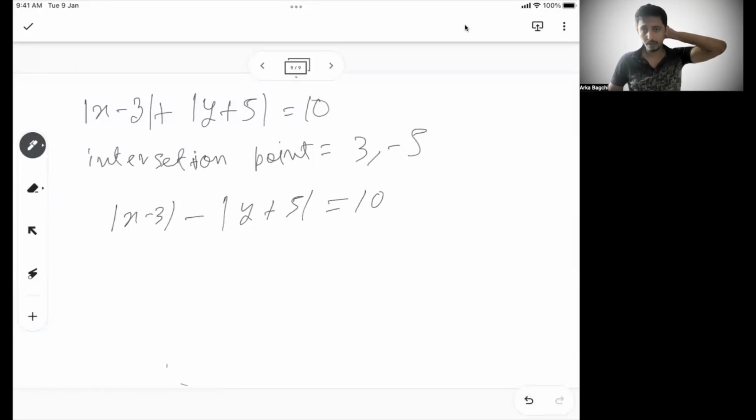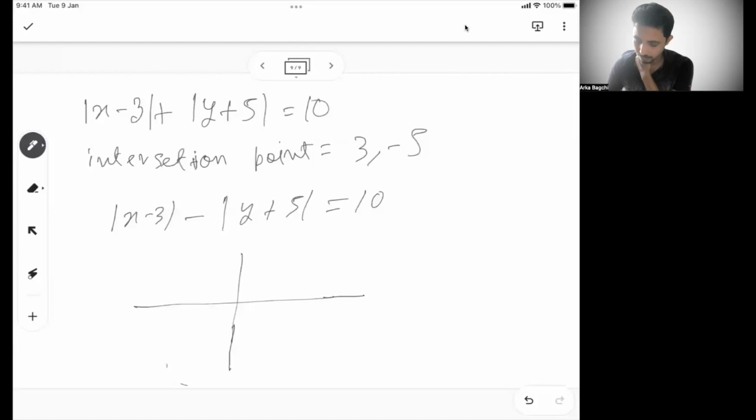Now you can understand how the graph will look like. x minus 3, so it will go 3 units to the right, and y plus 5, so it will go to the top.